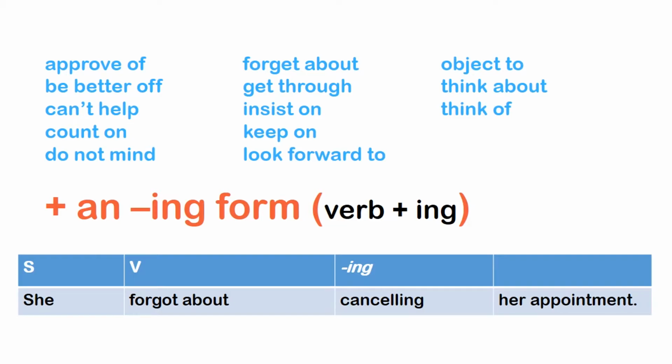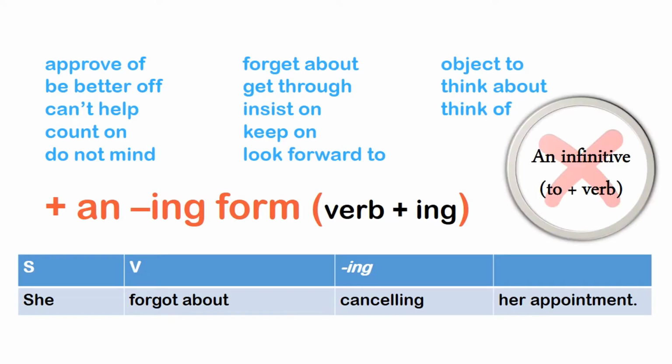Forget about is one of the verb phrases that must be followed by an ing form in the complement. That's why here it is using canceling. You also must remember that it means we must avoid using an infinitive or to plus verb. For example, she forgot about to cancel her appointment. That is wrong in English structure, so you have to be careful.